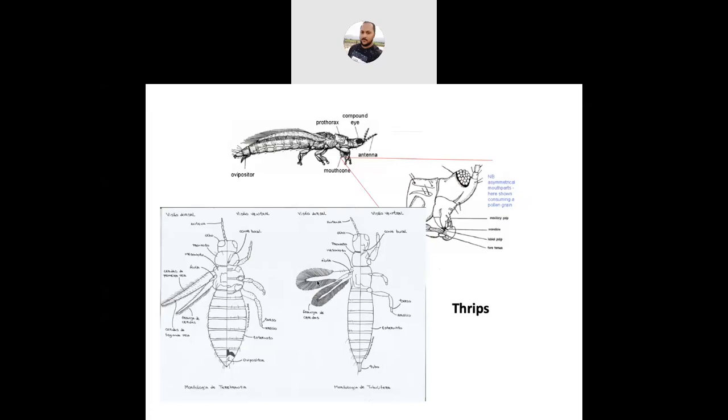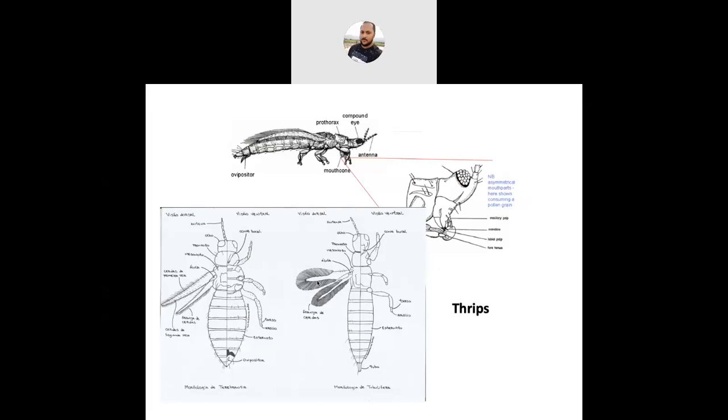They have 3 stylets. Why am I saying 3 stylets? Because their right mandible is absent. 2 maxillary stylets and 1 mandibular stylet are present. So they have 3 stylets derived from 2 maxillae and 1 mandible. The left mandibular stylet is present, and the right mandible is absent. Hence we say this is an asymmetrical mouth part, because the right mandible is absent.